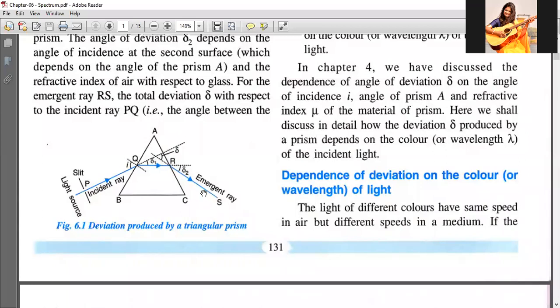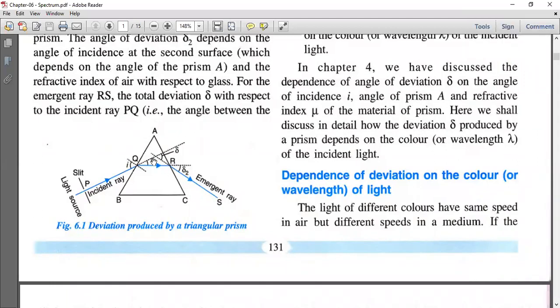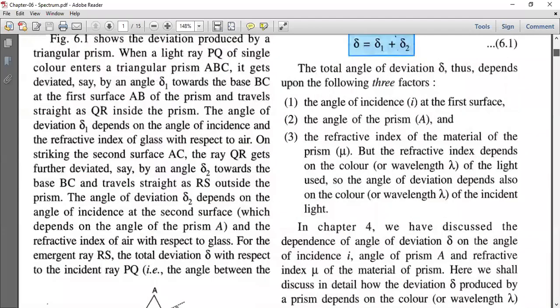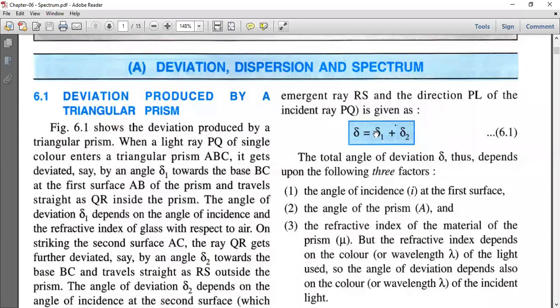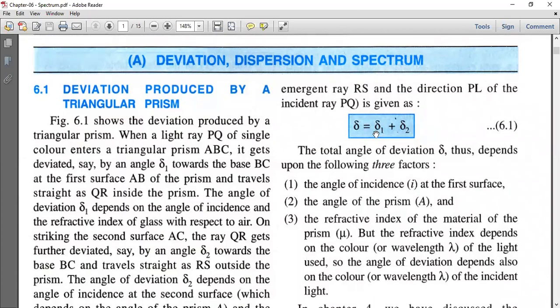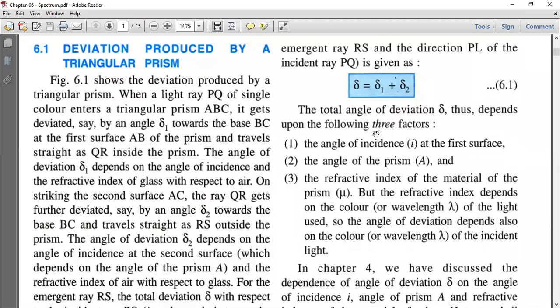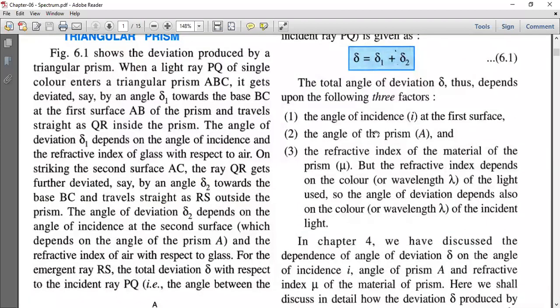So when you extend back the emergent ray, and when you extend the incident ray, you will get the total deviation produced in the prism. This total deviation produced in the prism is equal to the sum of the two deviations, that is delta 1 and delta 2. We have already studied that deviation depends upon three factors.